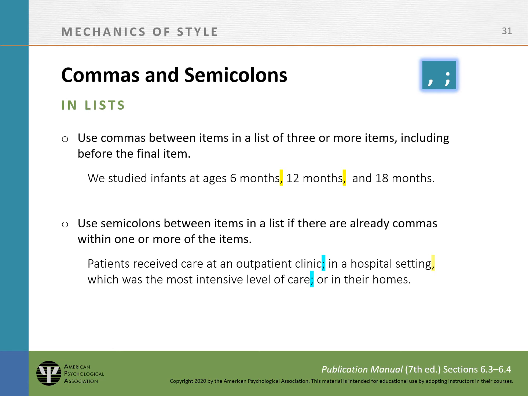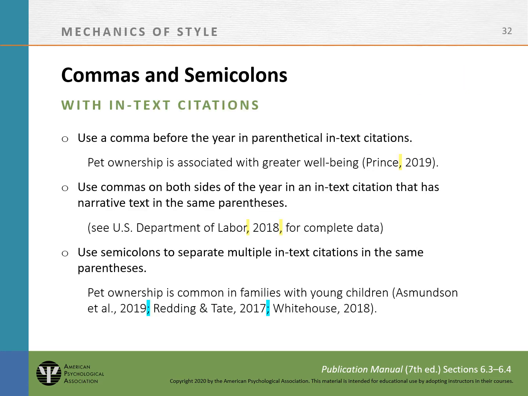Use commas between items in a list of three or more items, including before the final item. Use semicolons between items in a list if there are already commas between one or more of the items. Use a comma before the year in a parenthetical in-text citation. Use commas on both sides of the year in an in-text citation that has narrative text in the same parentheses. Use semicolons to separate multiple in-text citations in the same parentheses.